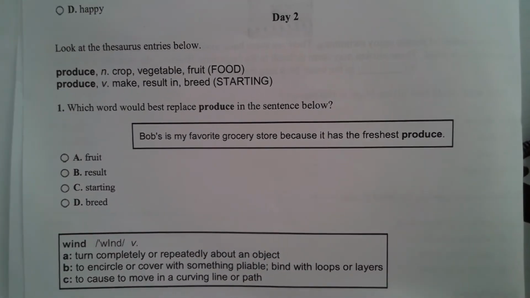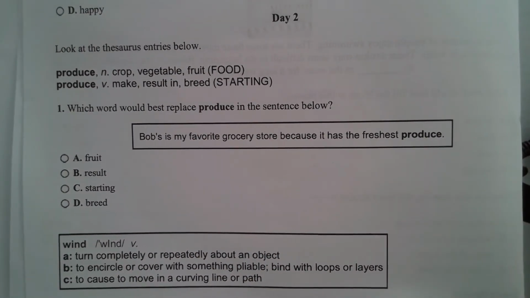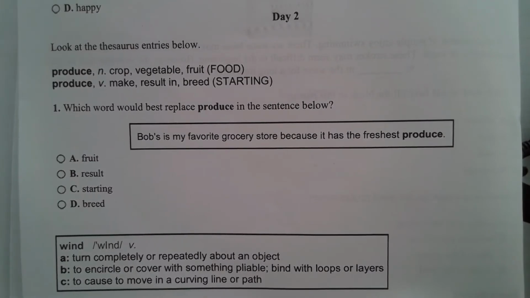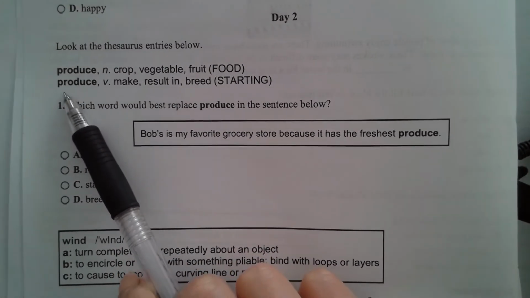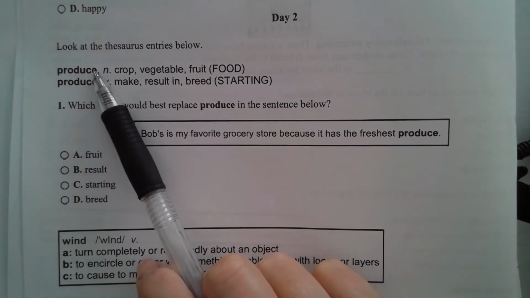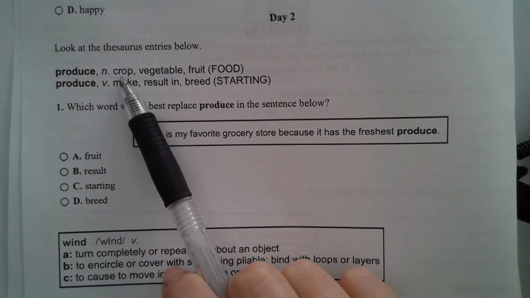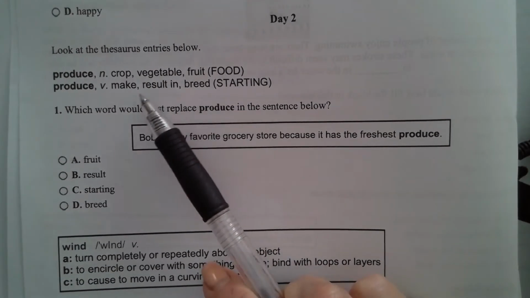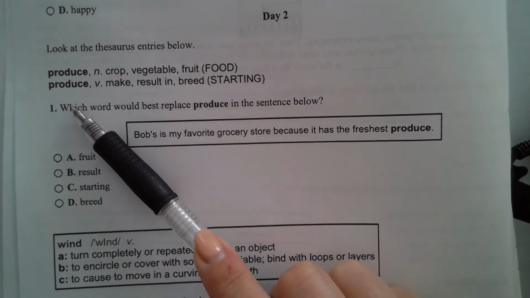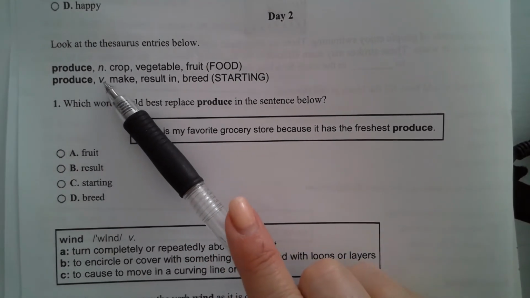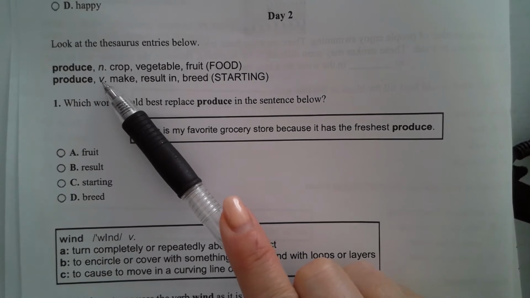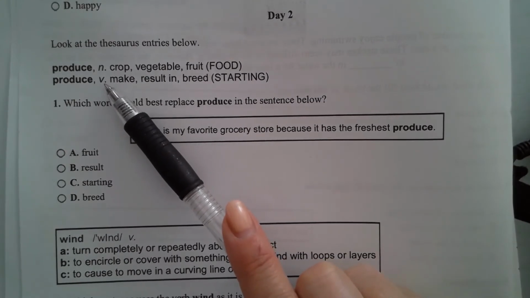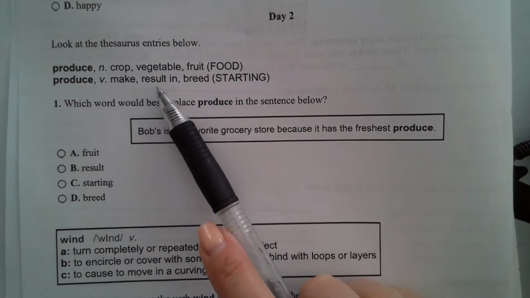All right, day 2. This is kind of like what we just did on the other page. This is a homonym. It's spelled the same way. It can be pronounced produce or produce. Produce is a noun, meaning crop or vegetable or fruit. So this is like a food that you would get at the grocery store, the produce department. And this is produce, which is used as a verb. All right, like we are going to produce copies of these packets. That means we're going to make them.